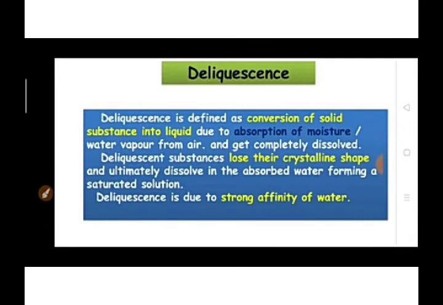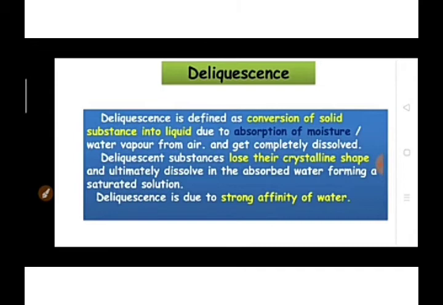Now let us see what is meant by deliquescence. Deliquescence is the conversion of solid substances into liquid. In the next slide I'll show you how it is changing. It is the conversion of a solid substance into liquid because of the absorption of moisture. It absorbs moisture or water vapor from the air and gets completely dissolved, losing its crystalline shape. Ultimately it dissolves in the water and forms a saturated solution.